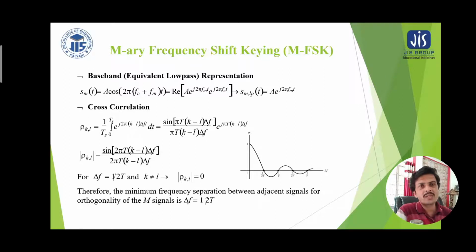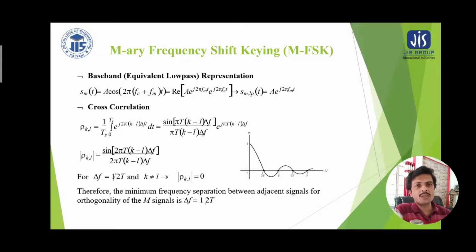So this is representing the real part of e to the power j2 pi fm t, e to the power j2 pi fc t. Here we are taking the real part because it is representing the cosine part. Therefore the low pass nature of the signal sm_lp(t) is given by e to the power j2 pi fm t. So if we exclude the carrier, we are getting the low pass nature of the signal.